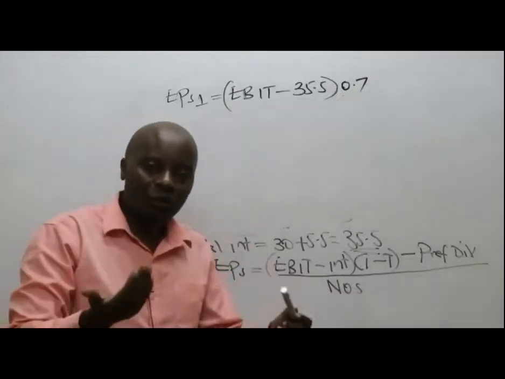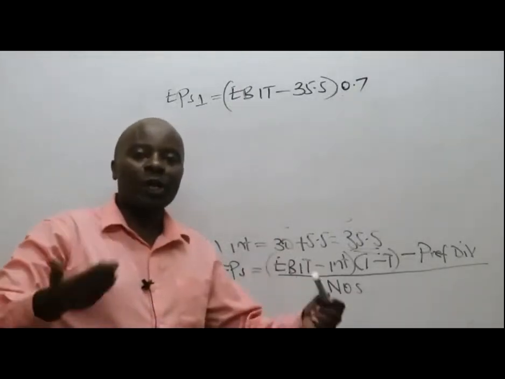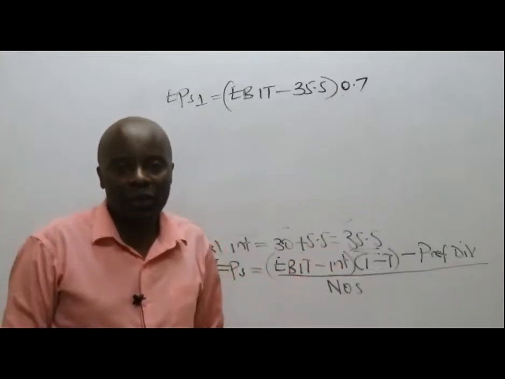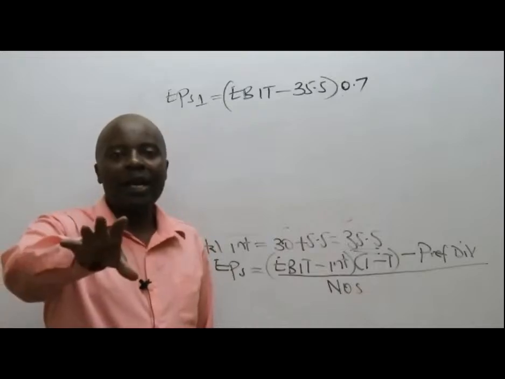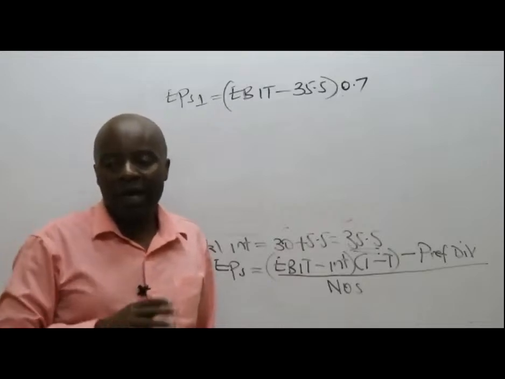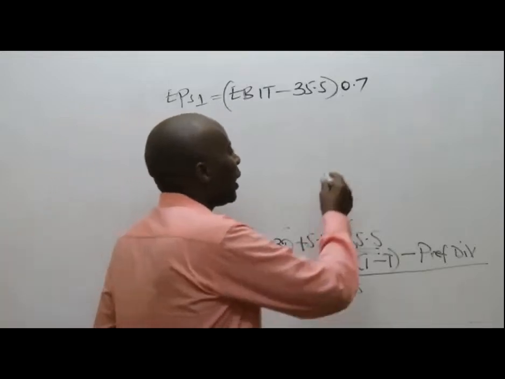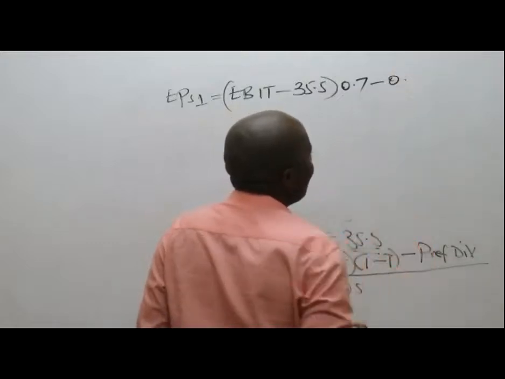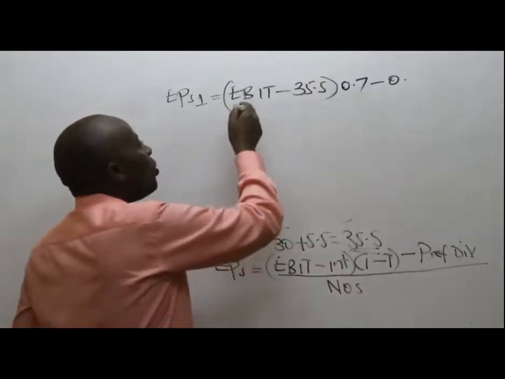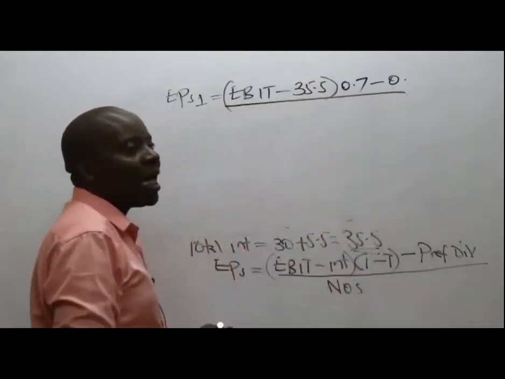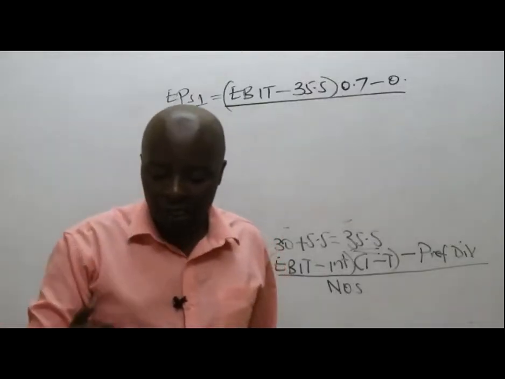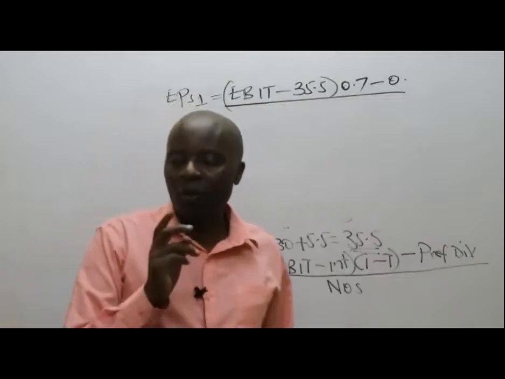Now, if we go for option number 1, do you think we shall be paying any preference dividends? Are you seeing any preference shares involved anywhere? No, so preference dividends are 0. How about the number of ordinary shares?